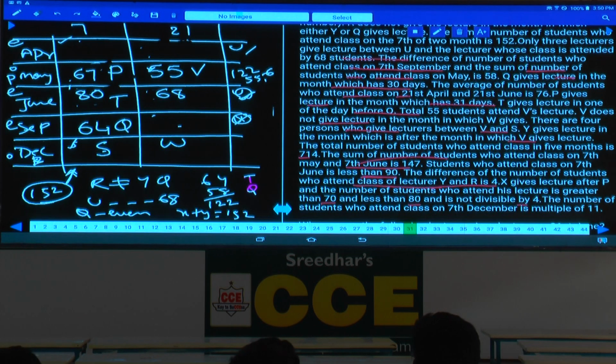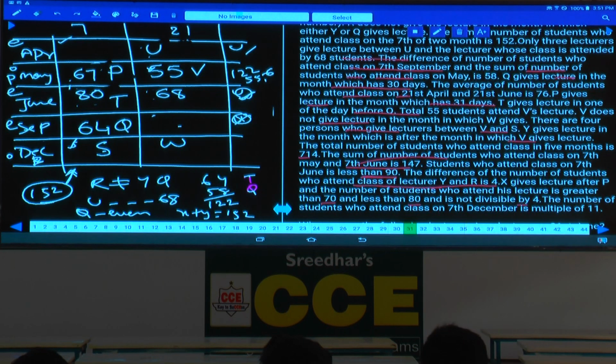If U is here, between U and 68 there must be exactly 3. If it is 4, then we get 2 possibilities again. Now, if you take U at this place, 1, 2, 3, it's not possible. Hence U must be here. If you take U at this place, 68 and 80 would be at the same place, which is not possible. Hence U cannot be here, U must be here. If U is here, between U and 68 there are exactly 3.